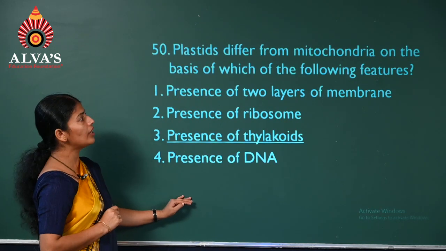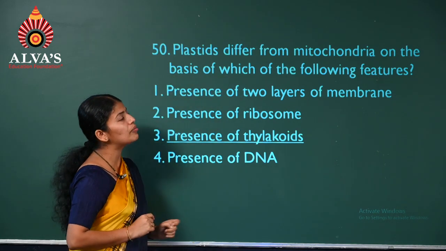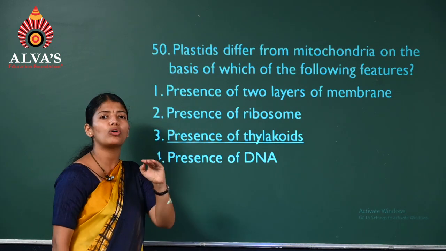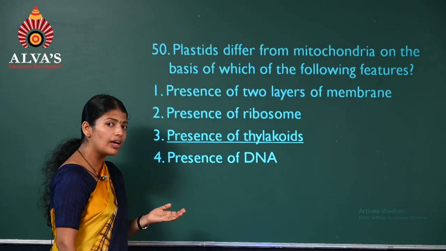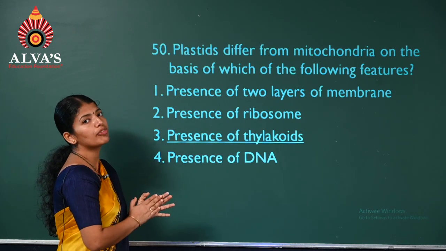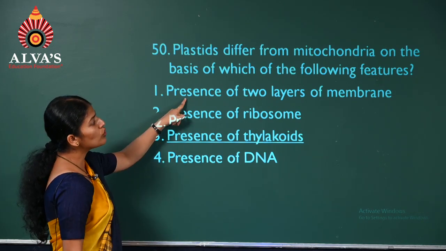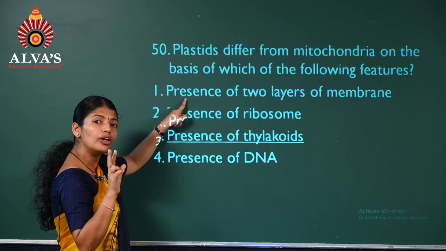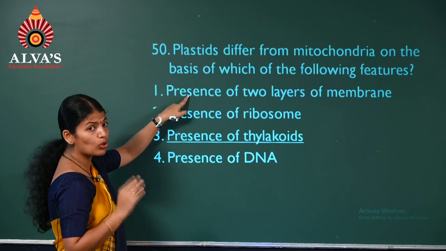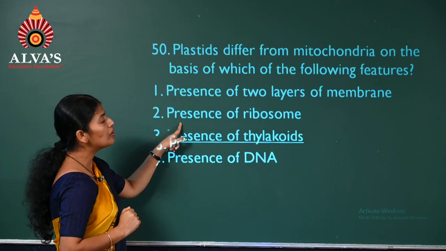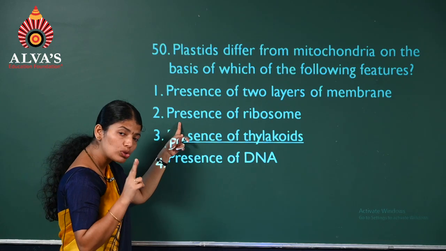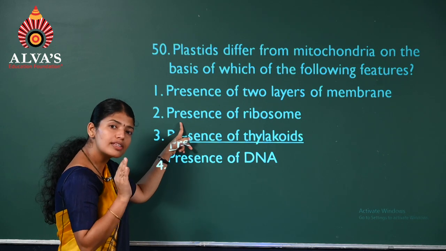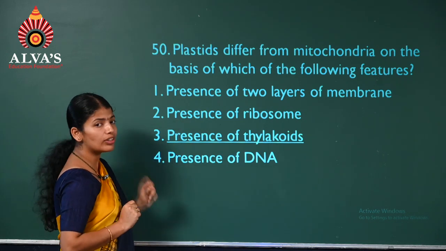Question number 50. Plastids differ from mitochondria on the basis of which of the following features? So you'll have to say how plastids are different from mitochondria. Presence of two layers? No, because both have two membranes. So this is not the difference there. Next, presence of ribosomes. Both plastids as well as mitochondria have ribosomes, and of the 70S type. So this is not the answer.